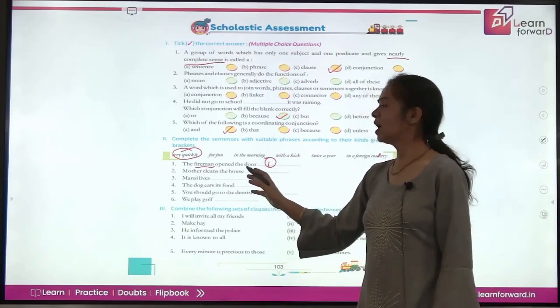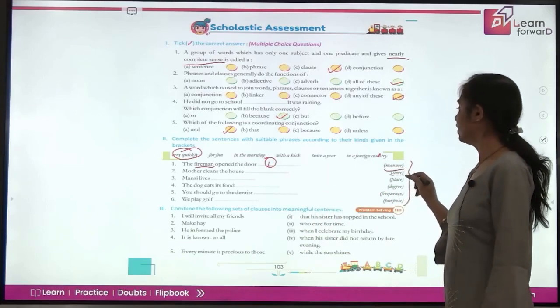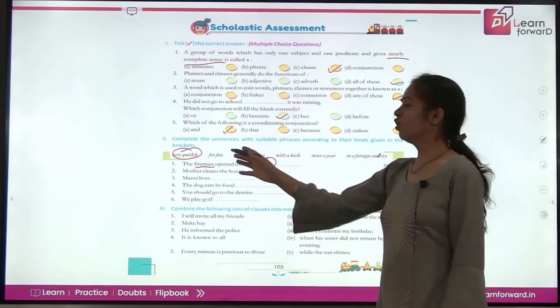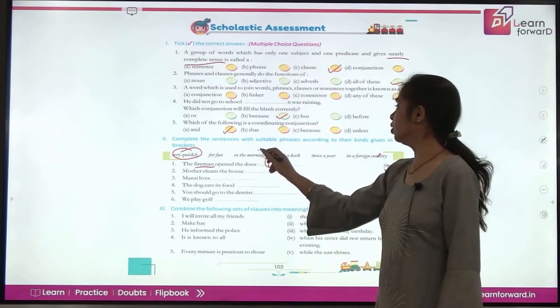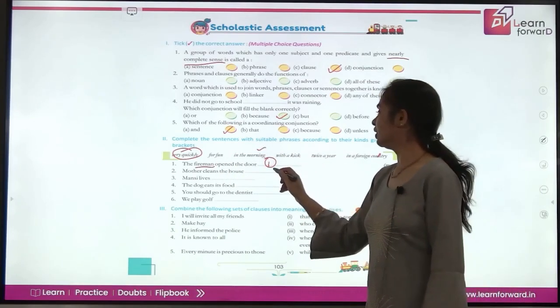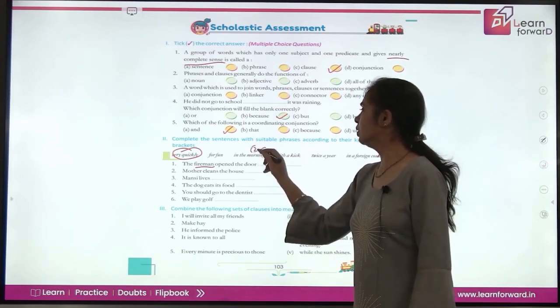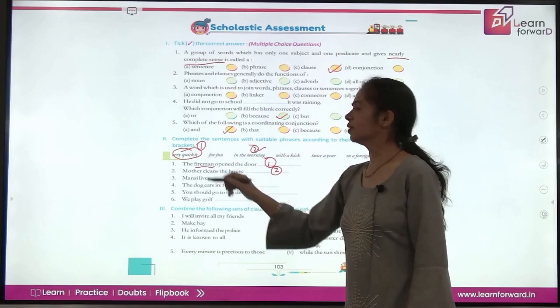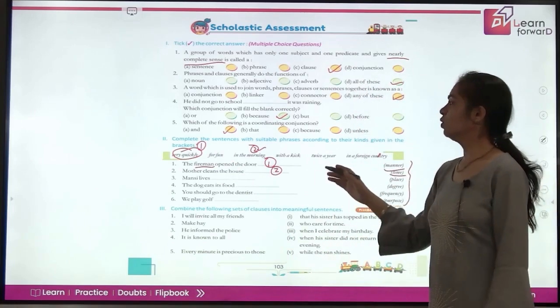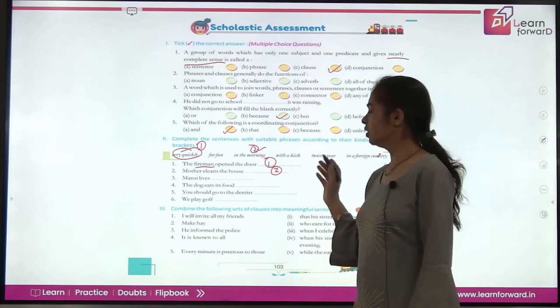Mother cleans the house. Is it for fun? Is it in the morning? What do you have to tell? Time. So for fun is not time. In the morning, with a kick, twice a year in a foreign country. In the morning, yes, this is number 2. So this is number 2 here. This is number 1 here. Right? So this way you'll have to find out the suitable phrases from the given help box.